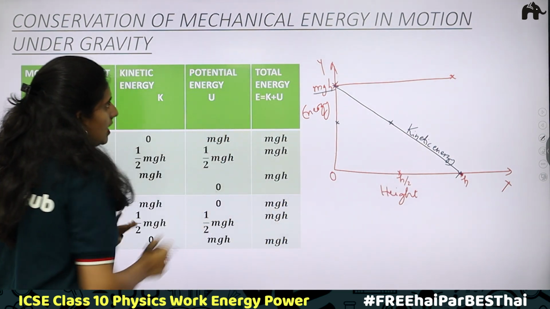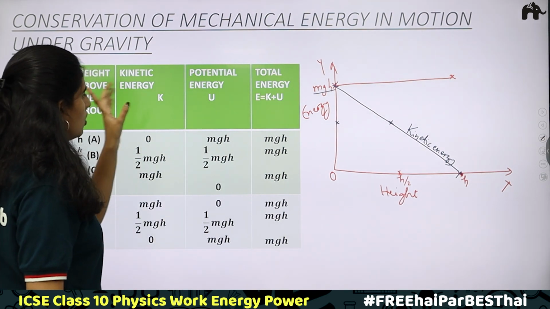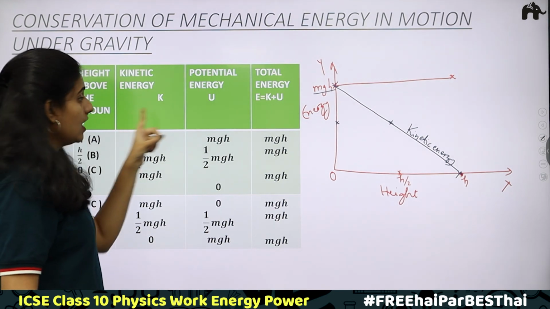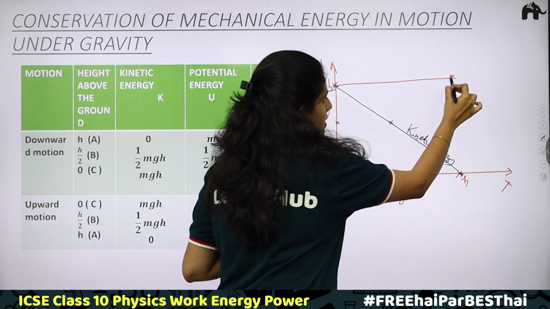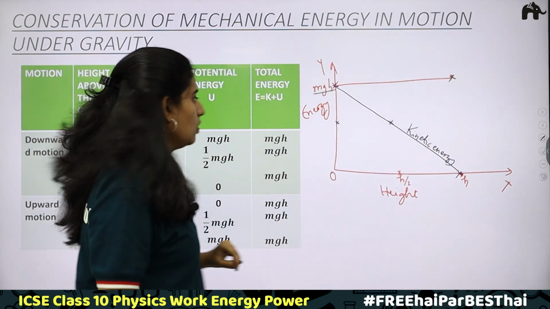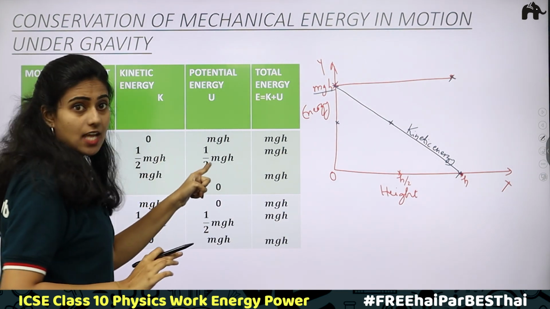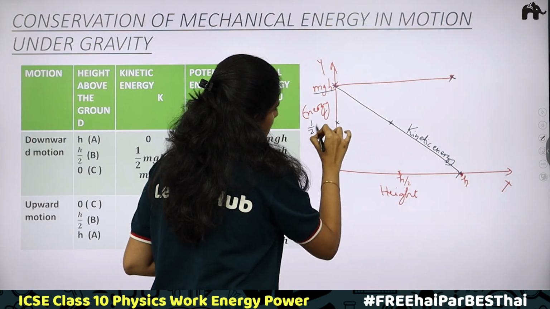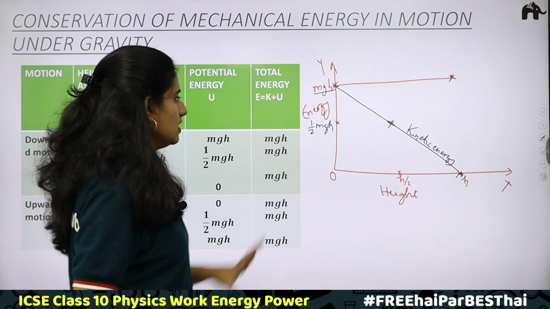Next, we'll go to potential energy. Okay, what about potential energy? Downward motion, potential energy at height h. What is the potential energy? Potential energy is mgh. At height h, potential energy is mgh. Okay. Next, at height h by 2, potential energy is half mgh. H by 2 is the height, so again you are getting this point.